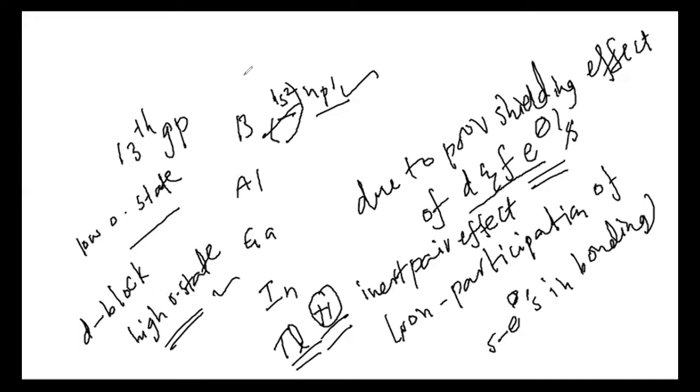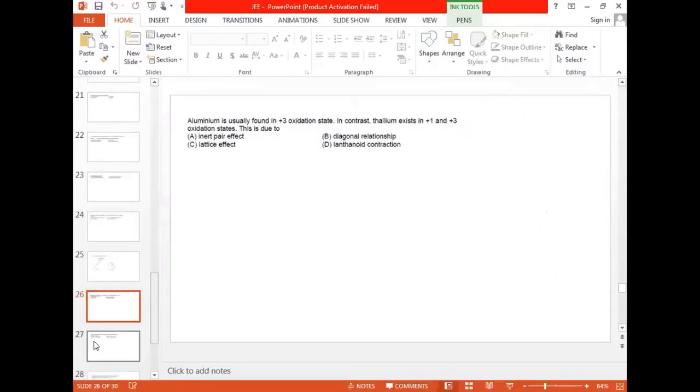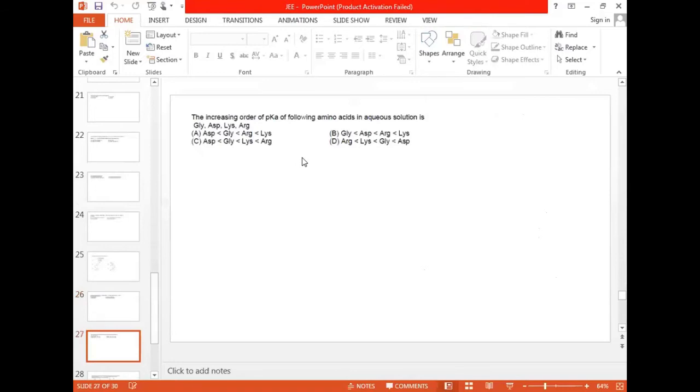Now, come to the next question, question number 26 or 27. Right. Now, what is this? Purnima, read the question.